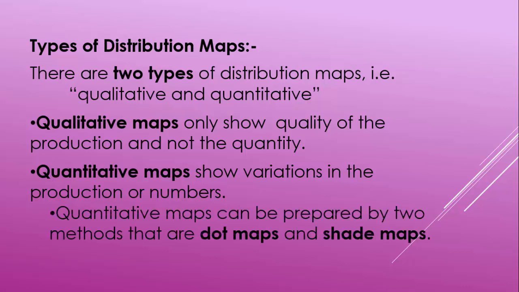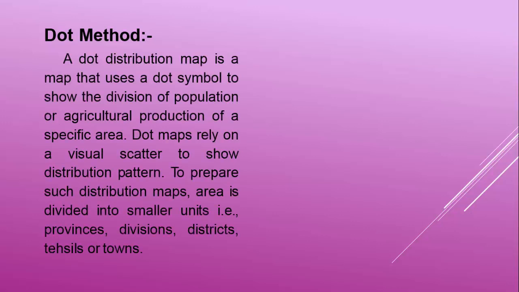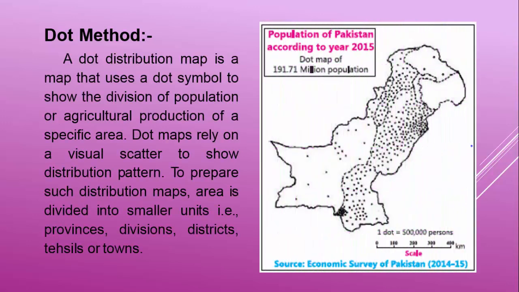numbers. Quantitative maps can be prepared by two methods that are known as dot method and shade method, also known as dot maps and shade maps. So first of all, we are going to look at the dot method. A dot distribution map is a map that uses a dot symbol to show the division of population or agricultural production of a specific area.